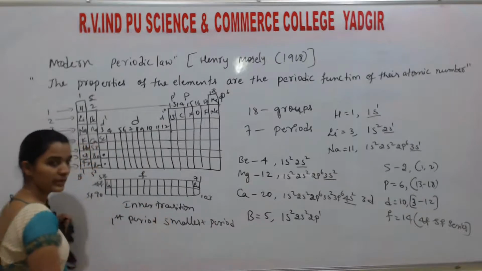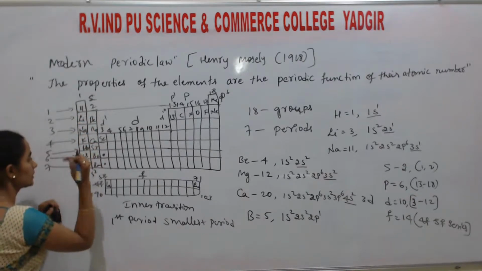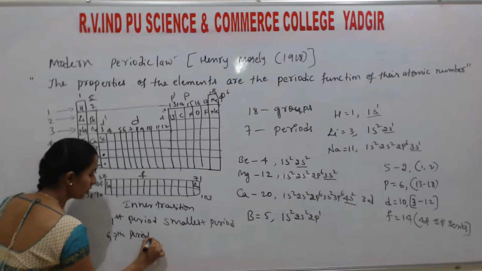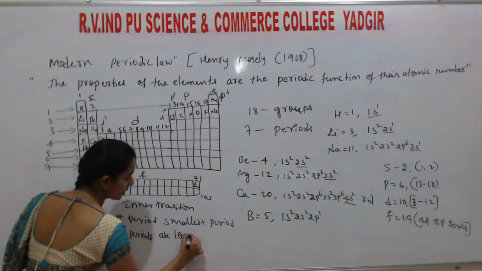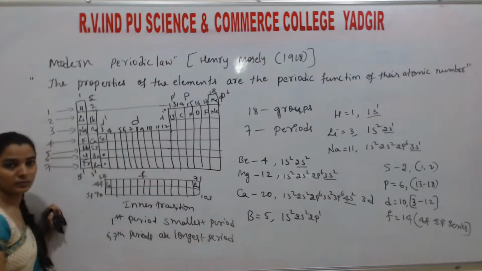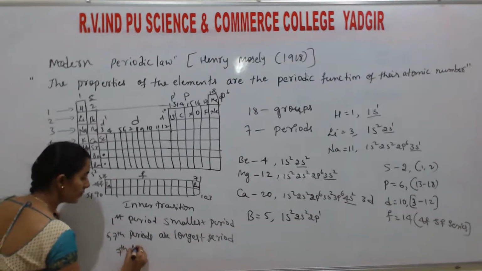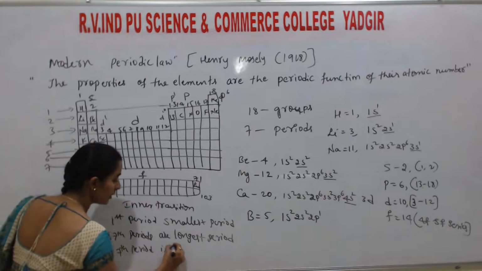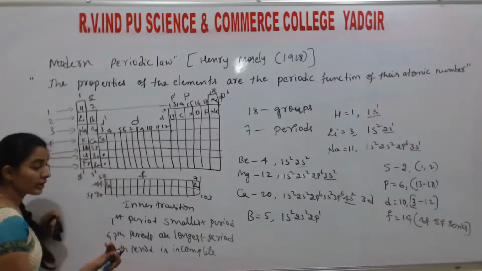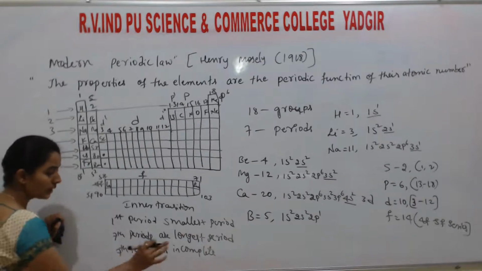The 6th and 7th periods are the longest periods. Which one is incomplete? The 7th period is incomplete. If they ask which is the longest period, you may write the 7th period only, and it is the incomplete period.